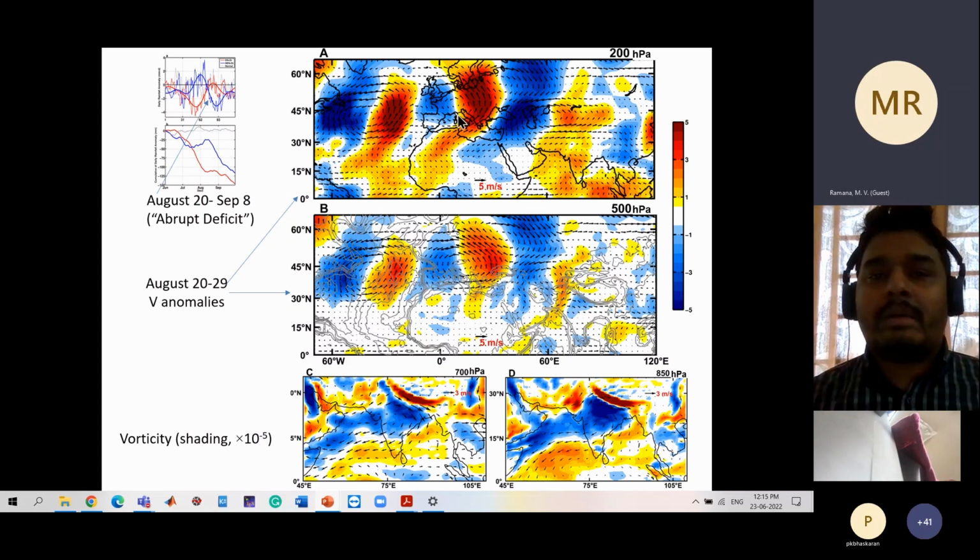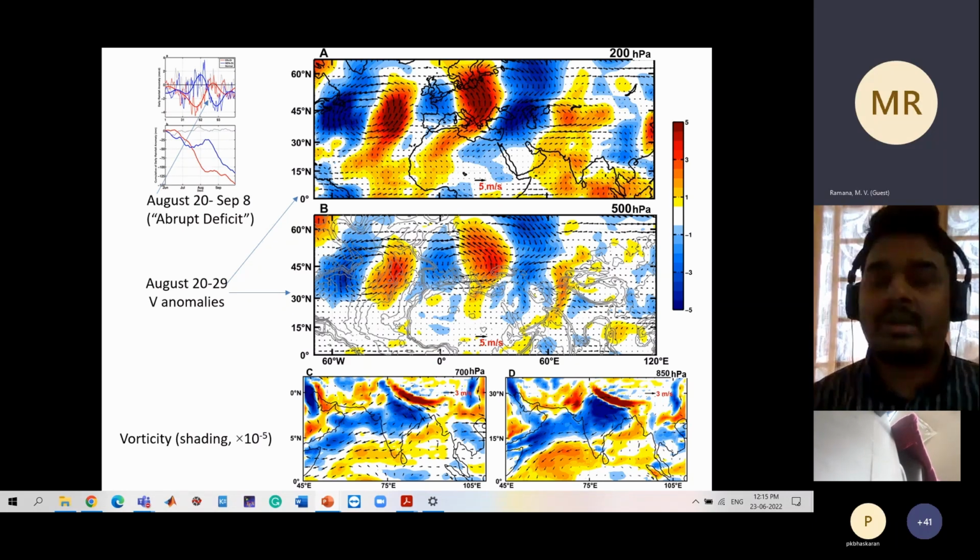So this Rossby wave train coming from the North Atlantic is responsible for this abrupt decline we see, which is very atypical of monsoon variability.